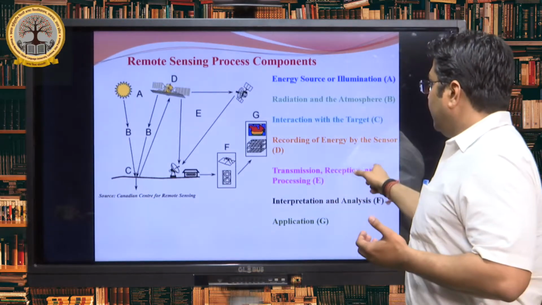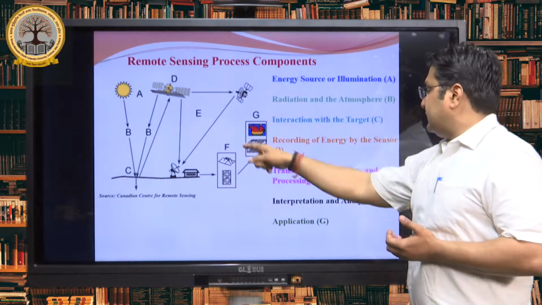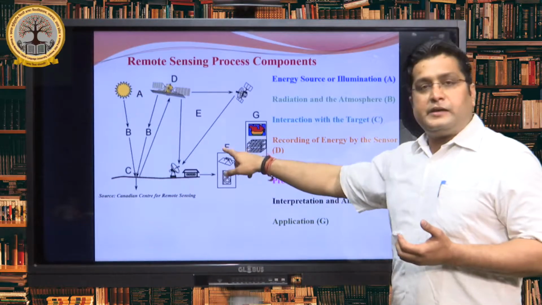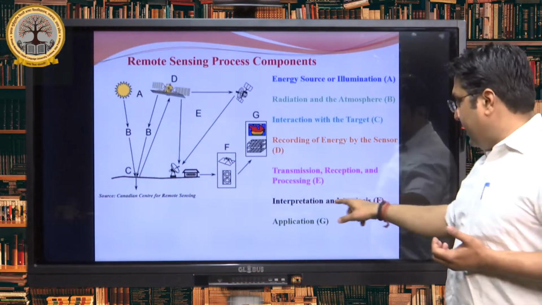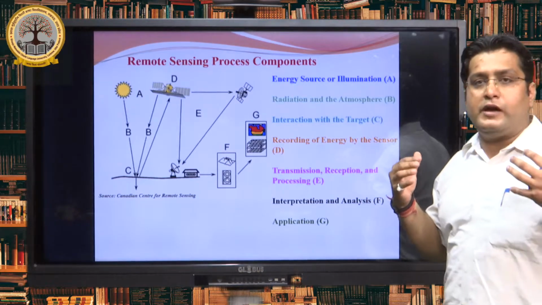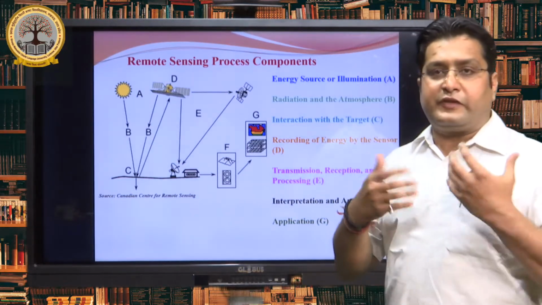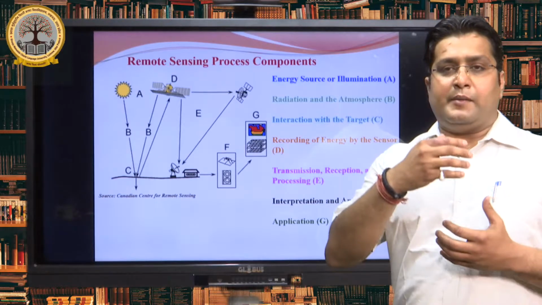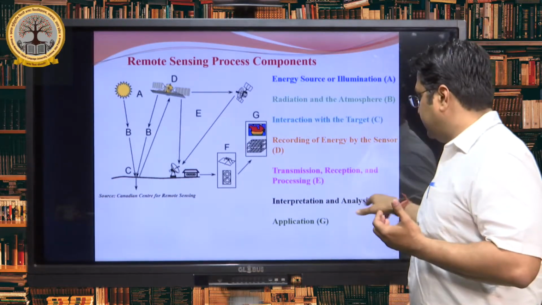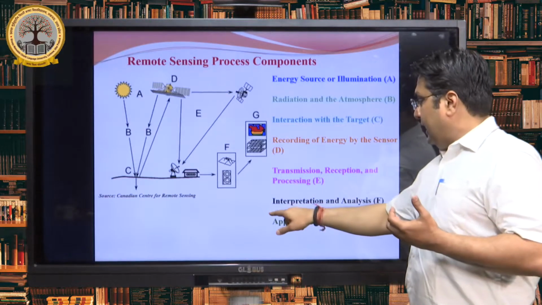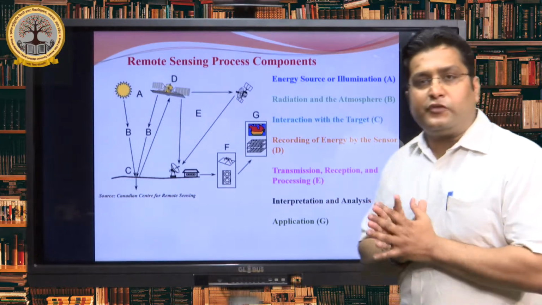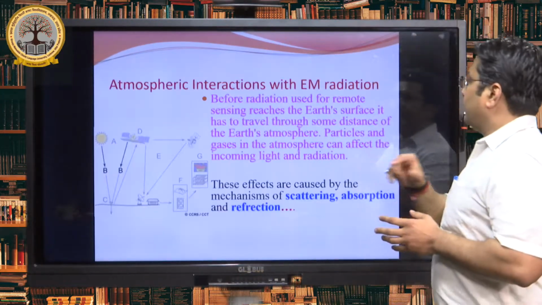Then comes the recording of energy by the sensor, transmission and reception, and processing. There is an interpretation and analysis system, meaning the interpreter, a person who has some skill to interpret data related to geospatial technology. The data will be interpreted and then can be utilized for various applications. So this is all about your remote sensing process components.